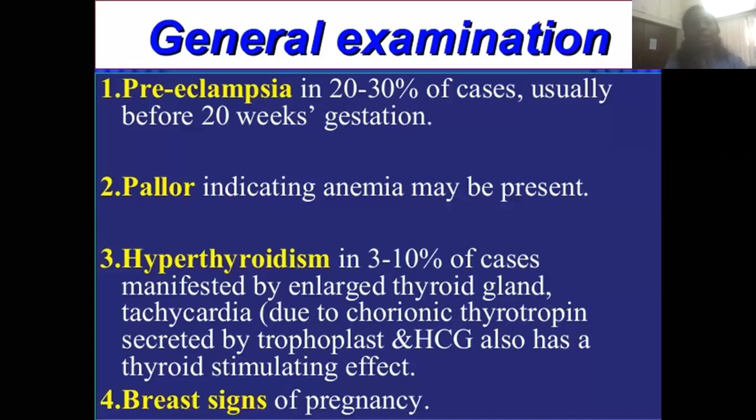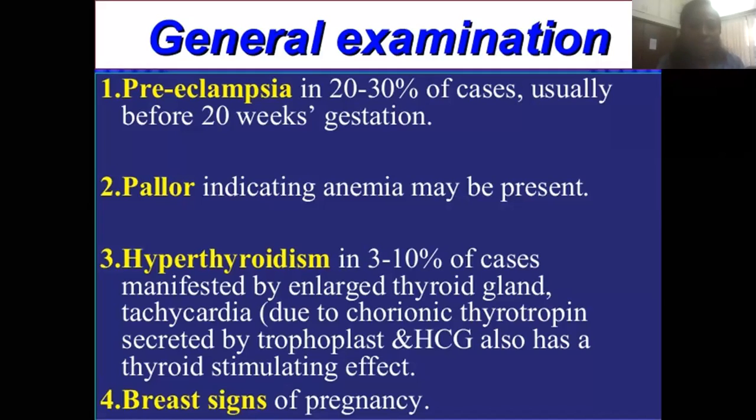So if you see the signs on general examination, preeclampsia occurs in 20 to 30 percent of the cases. And what is the time duration? It is usually before 20 weeks, that is, before 28 weeks of gestation.